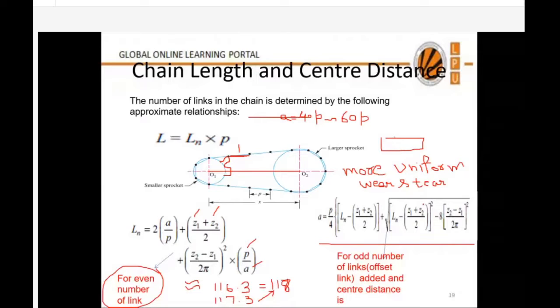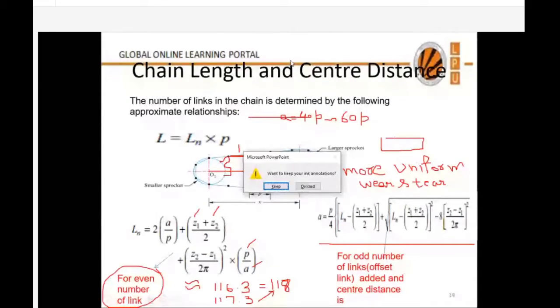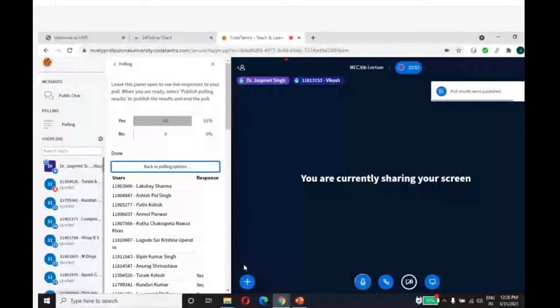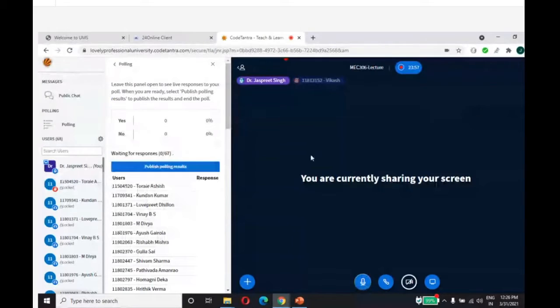So is this clear, this slide, chain length and center distance? Please tell me. Yes, it is, sir. Okay, poll it as yes if it is clear. After that, I'm going to start the polygonal effect with you.